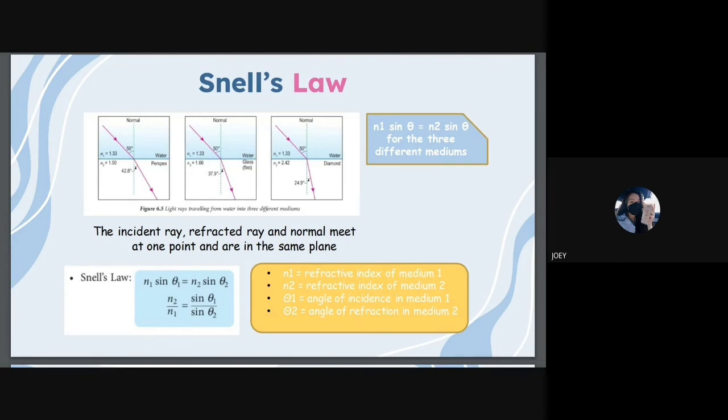n1 sine theta 1 equals n2 sine theta 2. n2 over n1 equals sine theta 1 over sine theta 2. n1 is the refractive index of medium 1. n2 is the refractive index of medium 2. And theta 1 is the angle of incidence in medium 1, and the last, theta 2, is the angle of refraction in medium 2.